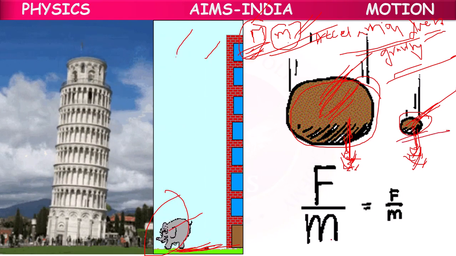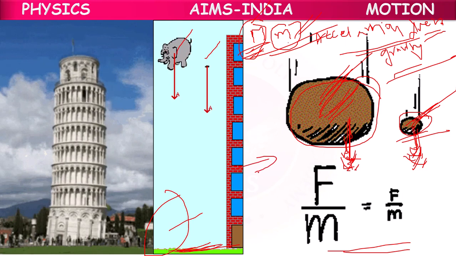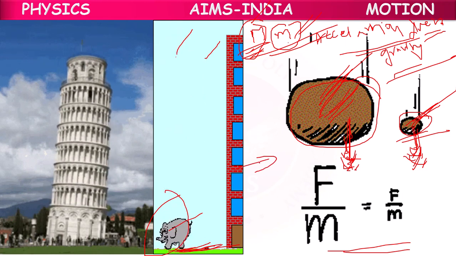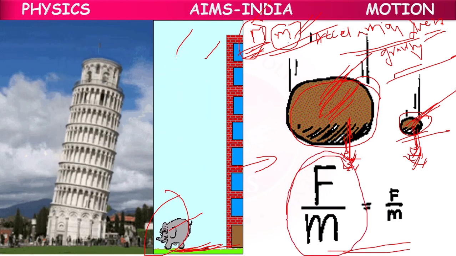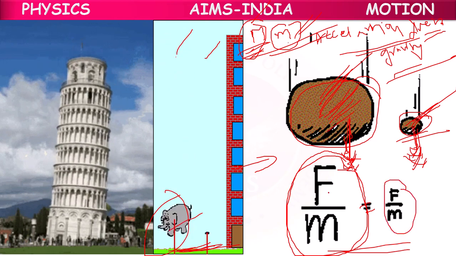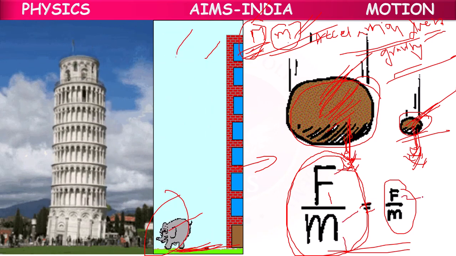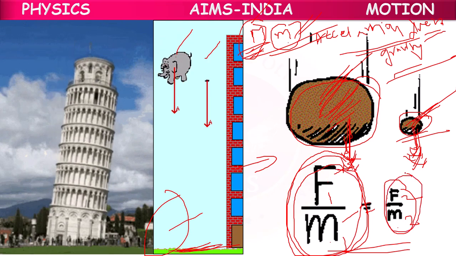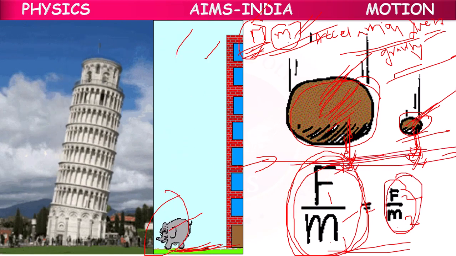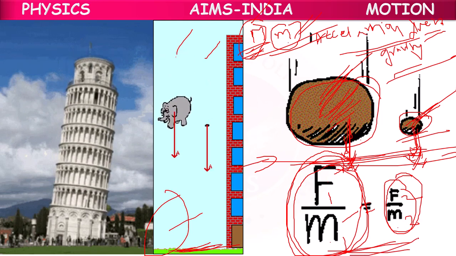But still, why do they fall to the ground at the same time in the absence of air resistance? Because it depends on the force by mass ratio. Force by mass ratio of the larger stone, and force by mass ratio of the smaller stone. For the larger stone, force is F1, mass is M1. More force, more mass. Less force, less mass. Though the forces are different and the masses are different, this F by M ratio is always the same. So that's why in the absence of air resistance, they will fall to the ground at the same time.